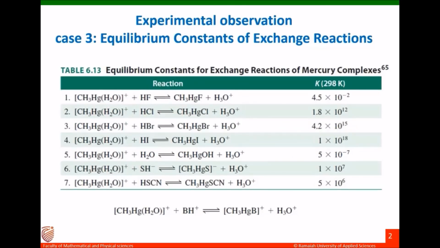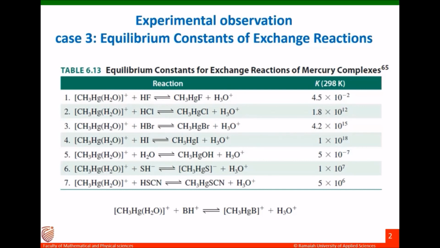Consider the following reaction: CH3HgH2O+ plus BH gives CH3HgB plus H3O+. Consider this an exchange reaction where the base B is exchanged with the H2O, the ligand in that coordination sphere. In reactions 1 to 4, the trend is clear that the halide becomes larger and more polarizable.